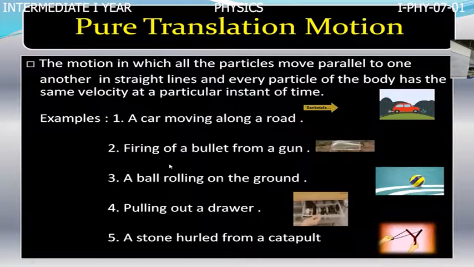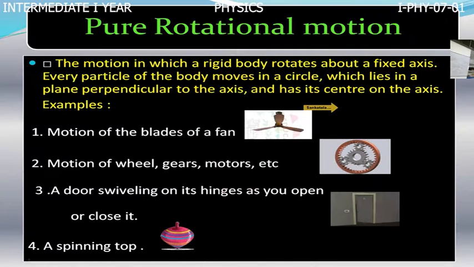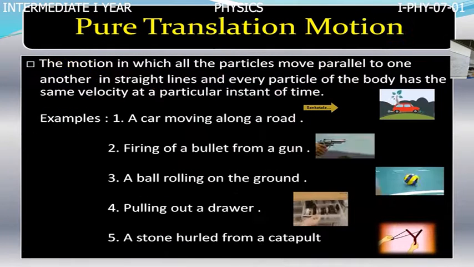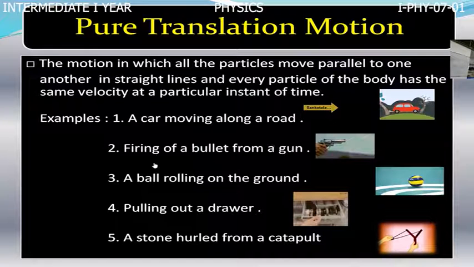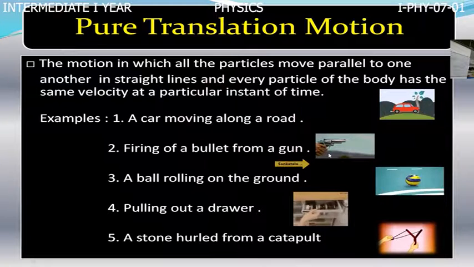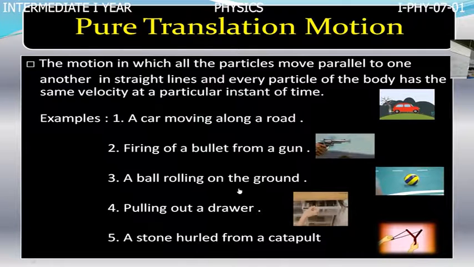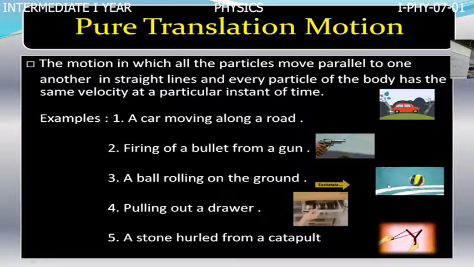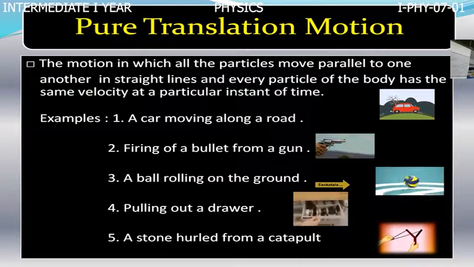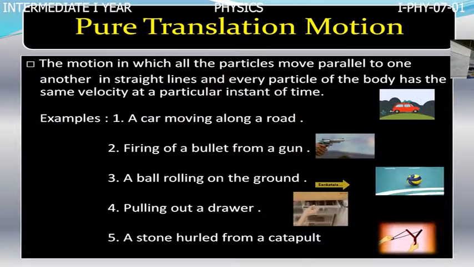You may also take the firing of a bullet from a gun. A ball is rolling on the ground. Here, the motion of this ball is also translatory motion. Every particle of this ball travels equal displacement in the specified time.